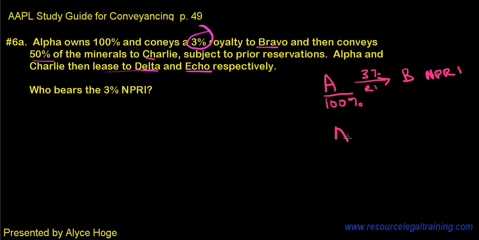Then Alpha conveys 50% of the minerals to Charlie, subject to that prior reservation of 3%. And so that means now A has 50% of the minerals and C has 50% of the minerals. Okay? Then Alpha and Charlie lease to Delta. So A is going to lease to Delta.